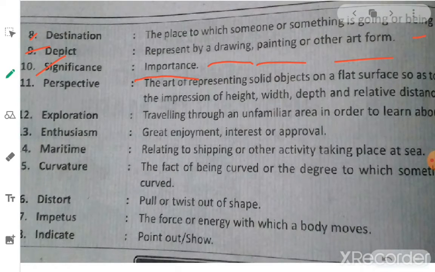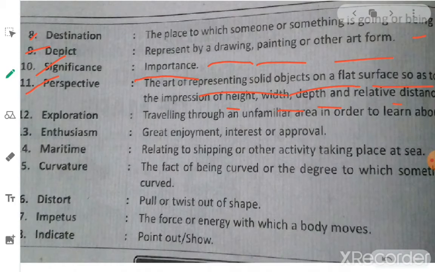Next, 11th one, perspective. Here, the art of representing solid objects on a flat surface so as to give the impression of height, width, depth, and relative distance. Suppose you are showing a model of a ship or boat. So the ship will be represented in the map.